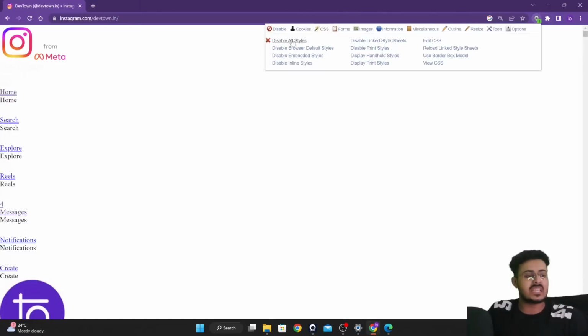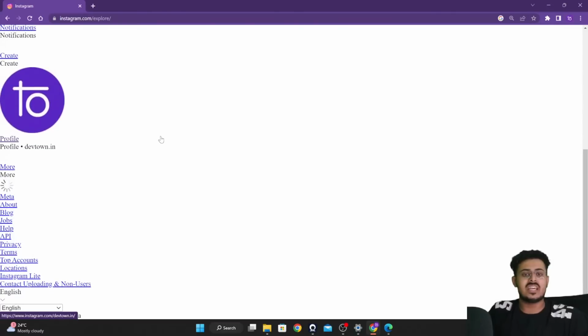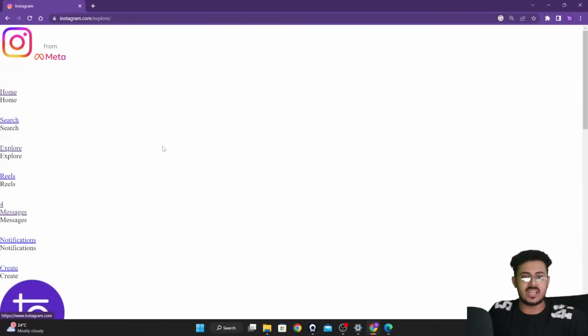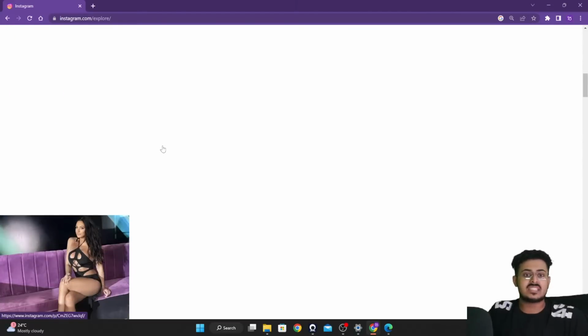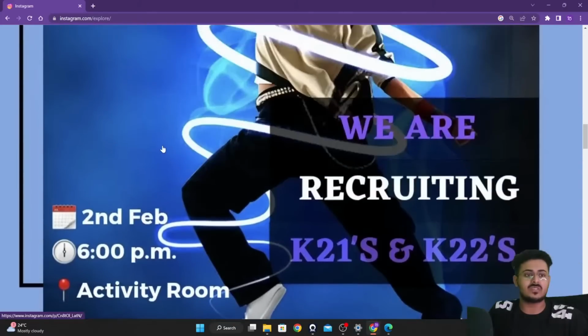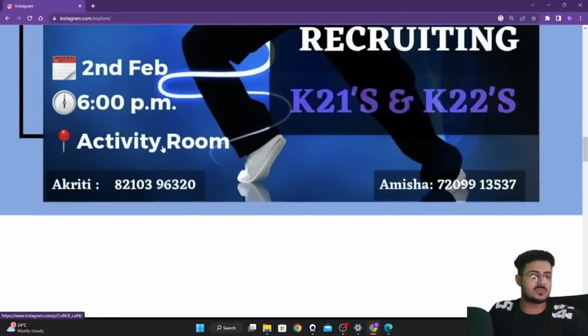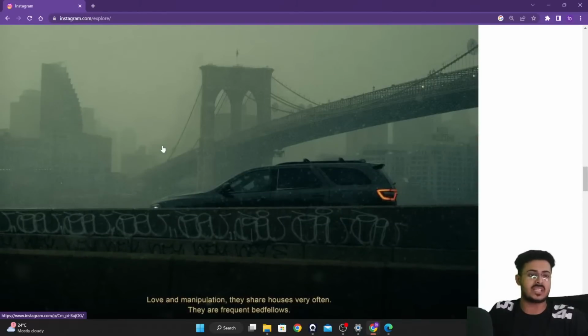As soon as I disable CSS, as you're able to see, look at the size of the post. How huge is this post, guys? This is not small, this is huge. So you never use just HTML to change the size of an image. You always use CSS to change the size of the image itself.